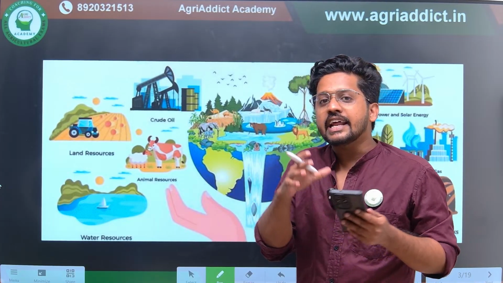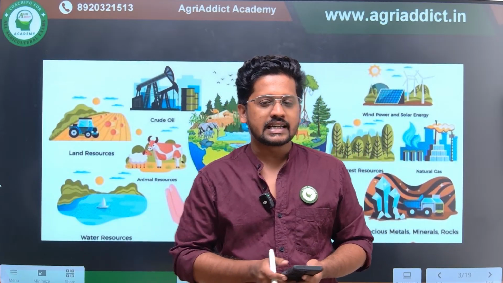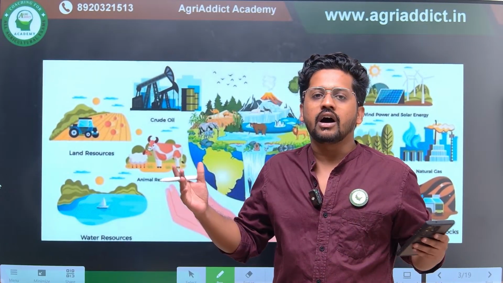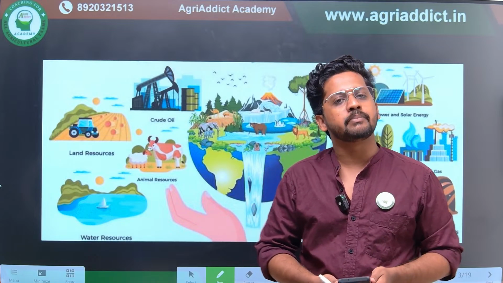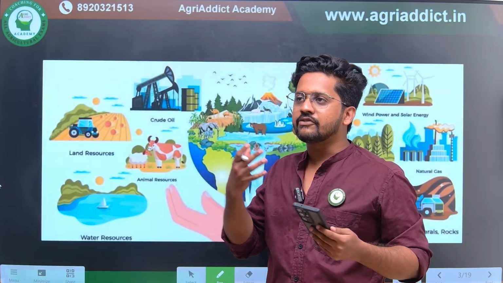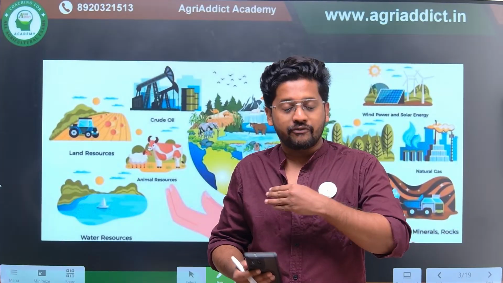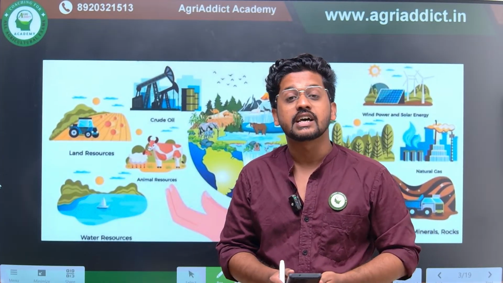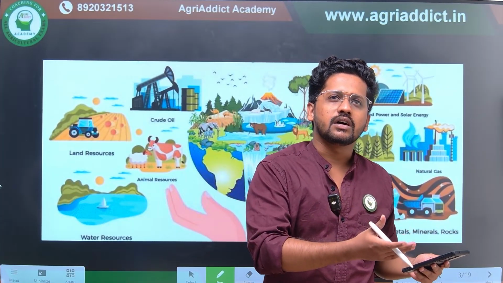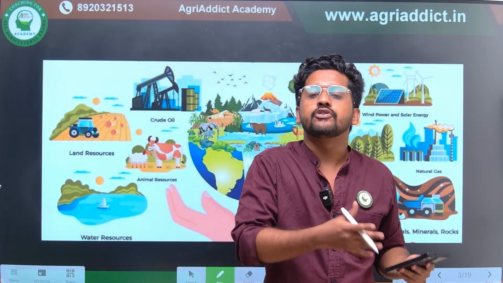So if we expand the same concept to the entire world, as we know, Earth is the only living planet as far as we know, and we are having a lot of living organisms present, including human beings, right? God has given too much natural resources, the air we breathe, the water we drink, the food we eat, so there are unlimited, or we consider it as unlimited natural resources. But in fact, maybe you would have seen in some articles, or in the news, or in social media posts, that the fossil fuels are getting burned out.